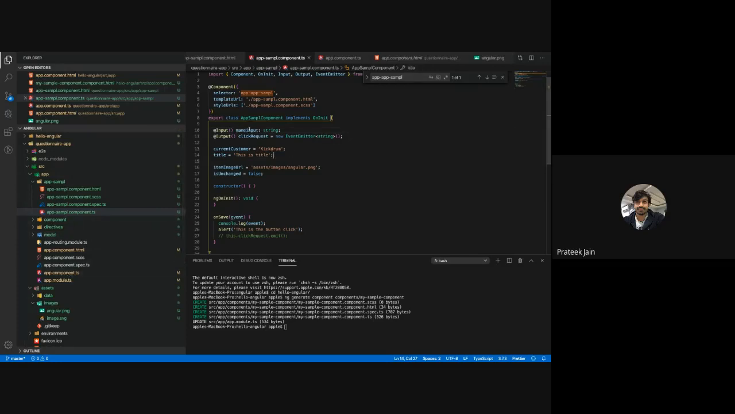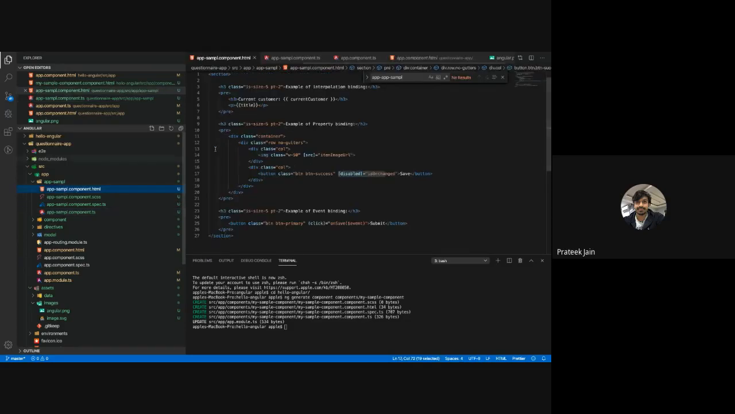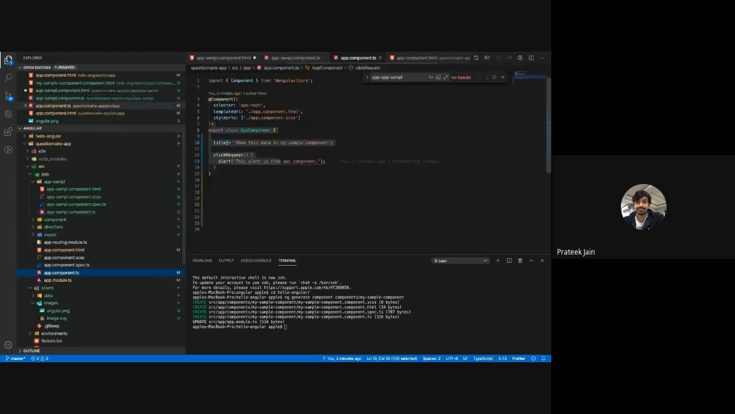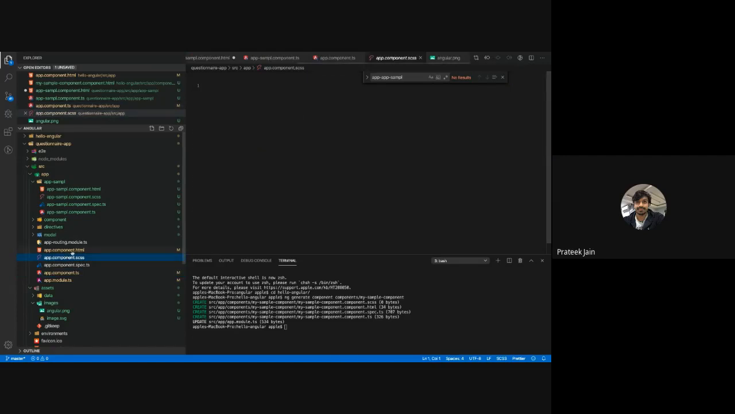Now I want to use this name input property in my HTML. In the same way I have used current customer or title in my HTML page, I'm going to use this name. Suppose I'm removing this current customer, and instead of this title, I'm removing this. Instead of these two variables, I am using this name input. I have not assigned anything in front of that; there is no equals sign with any string. This is empty. It is getting its data from the parent component's HTML.